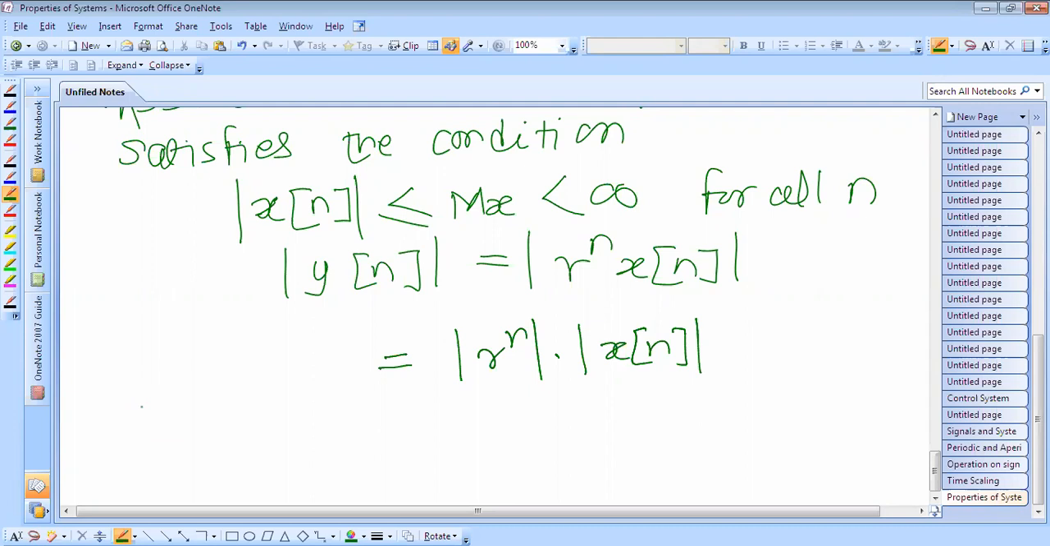To prove stability, we need to establish that all bounded inputs produce bounded outputs. So if r is greater than 1, suppose it is 2, then r raised to power n will diverge for increasing n. That means your output will diverge from the input signal, and therefore this is not the condition for bounded input bounded output stability, and your system will be unstable. Okay, so this is the meaning. So this system is unstable.